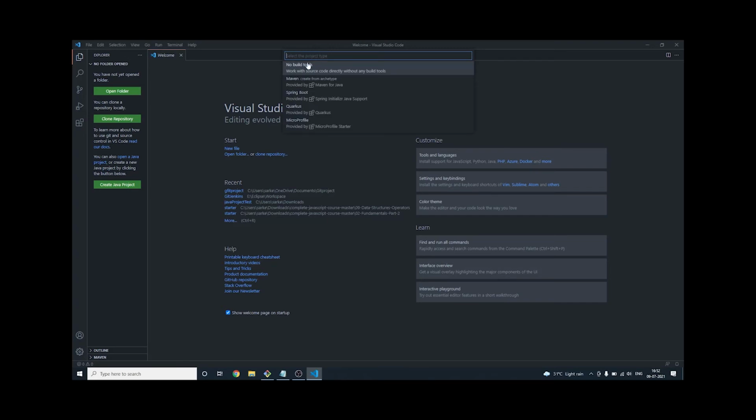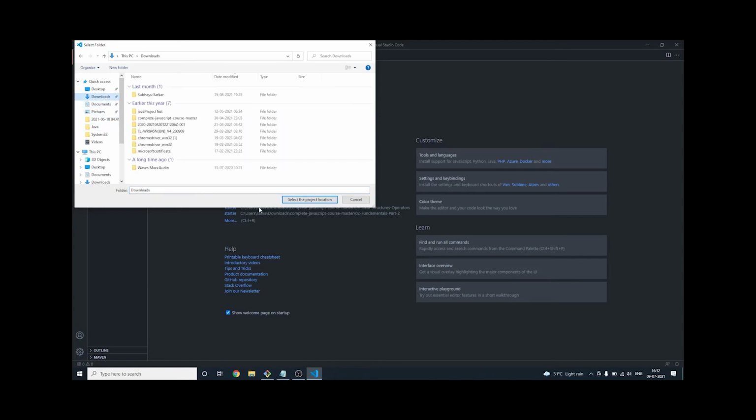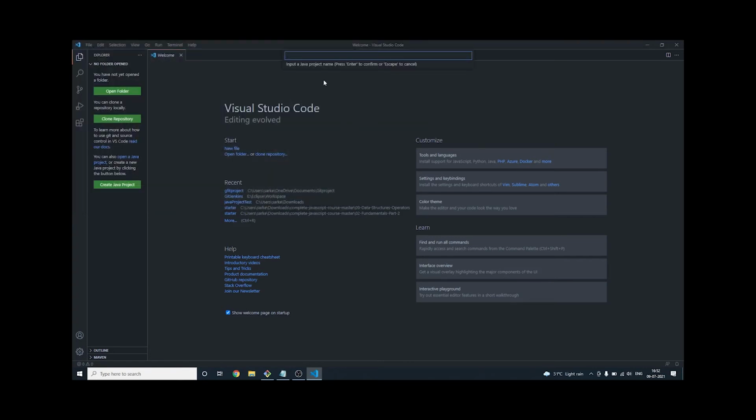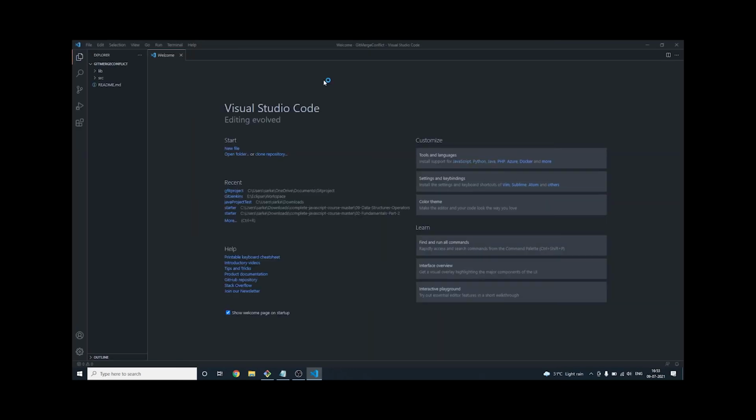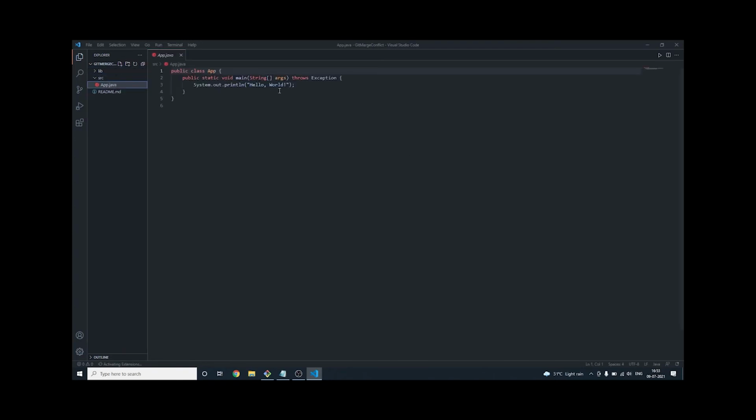Select the destination folder and create the Java project. In this Java project, I just create a simple class. I'm going to use the default class, a simple class, hello world.